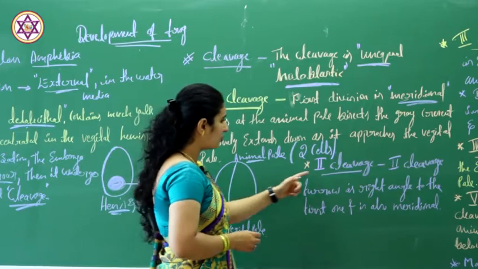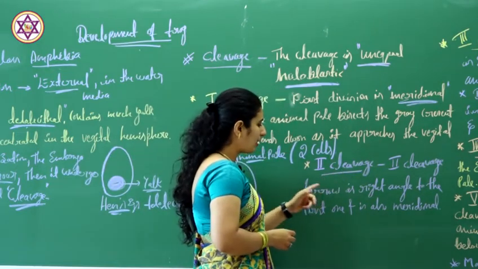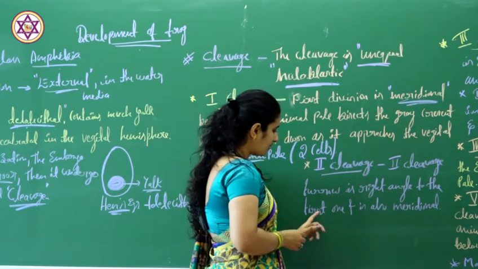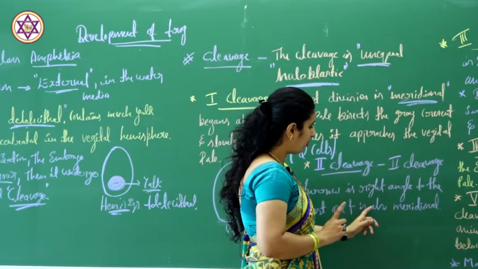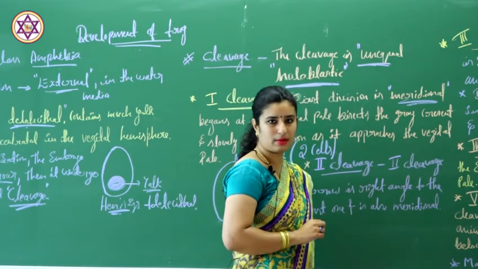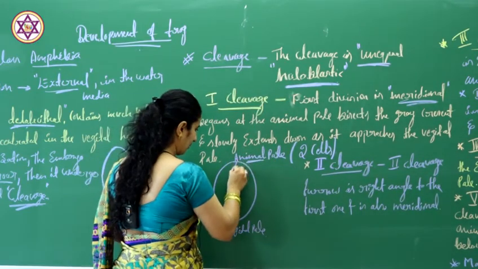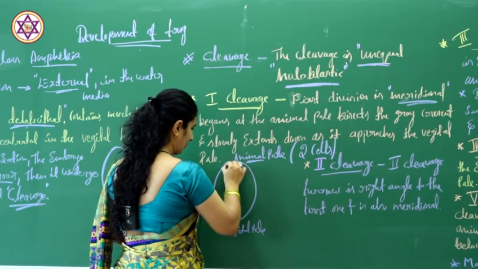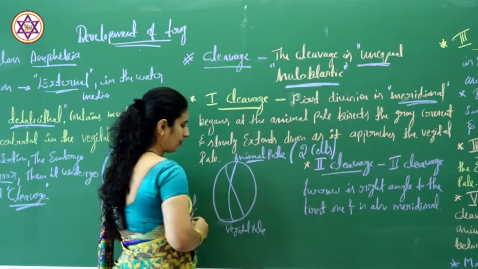And coming to the second cleavage, the second cleavage furrow is at right angle to the first one, and it is also meridional.